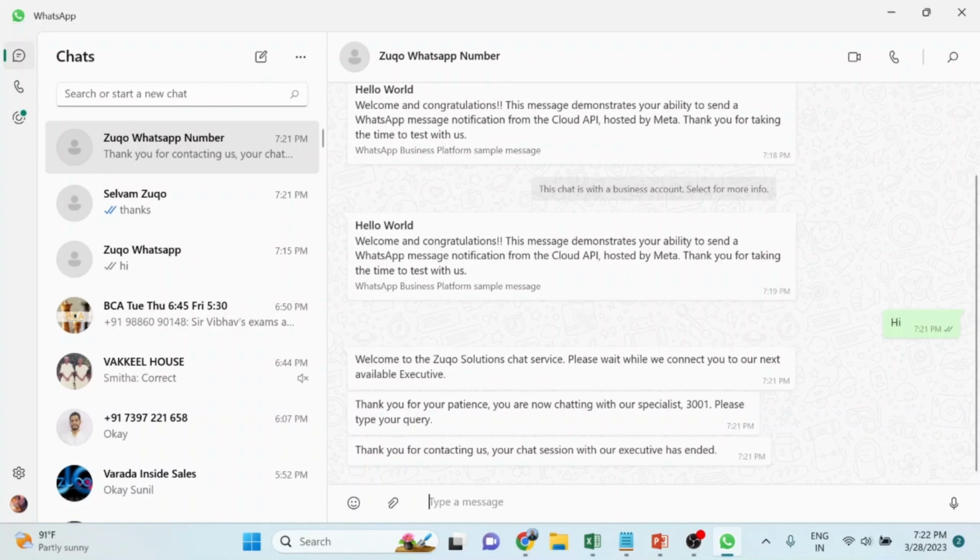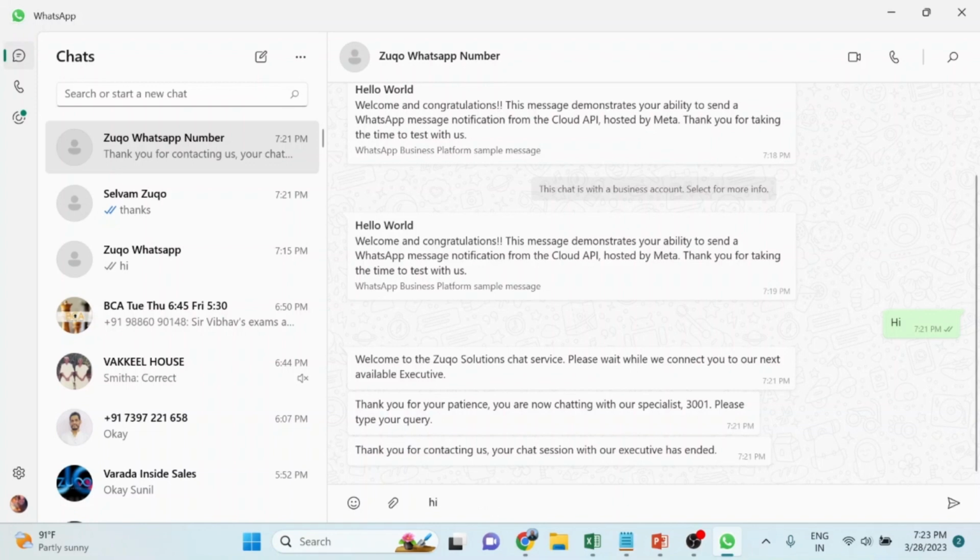In fact, even if you don't have a WhatsApp business API, or if you already have one, we can integrate the Zuqo platform with it and ensure that customer interactions from WhatsApp are delivered to agents much more seamlessly. We can also front-end the WhatsApp business API with bots to self-serve the customer, and if the customer still wants to engage with an agent, we can integrate the WhatsApp business API with agents.